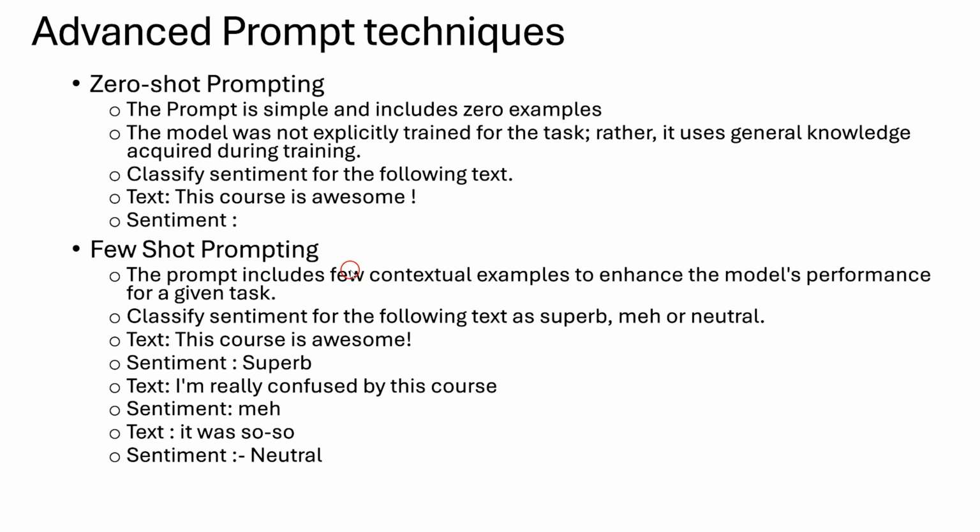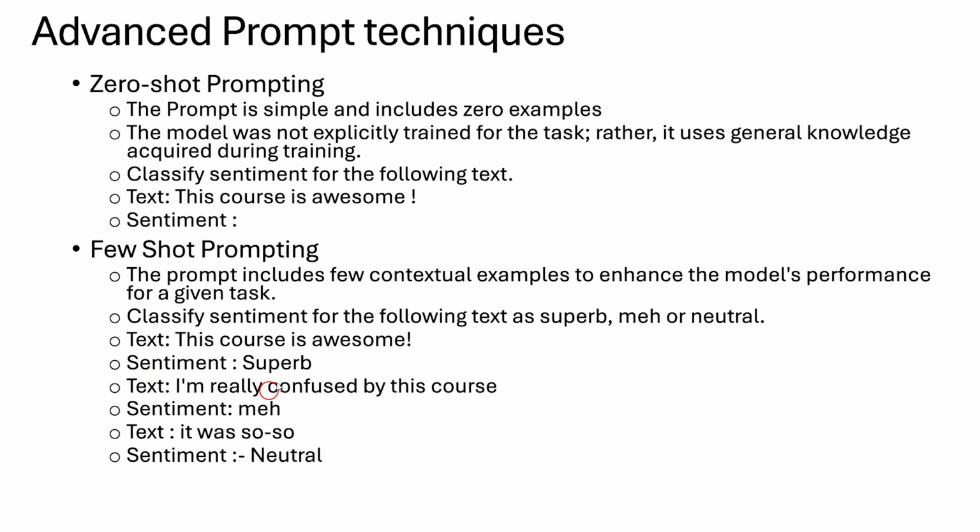Here we are not going to provide extensive examples, but only a few contextual examples. You can see the prompt below. Here I am saying classify the sentiment for the following text as superb, meh, or neutral. The text I am giving is: this course is awesome, and the sentiment we are expecting is superb.